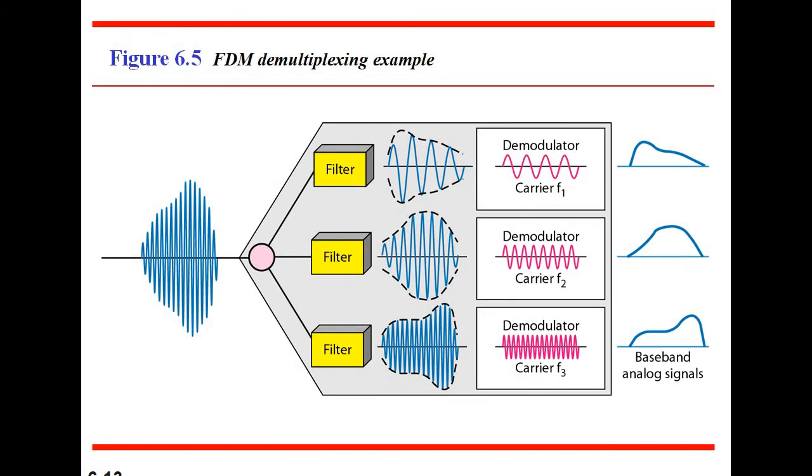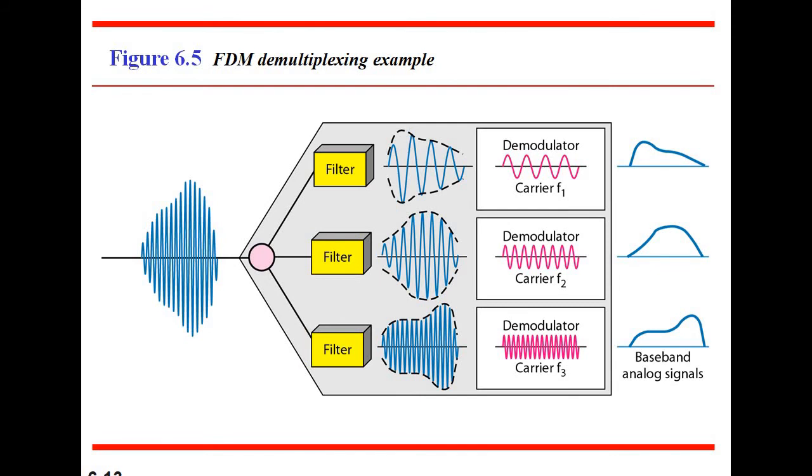Okay, so this is the FDM demultiplexing example. Before we discuss FDM demultiplexing, we have to know the function of demultiplexing. Demultiplexing receives a single input line and then produces and transmits n number of outputs.